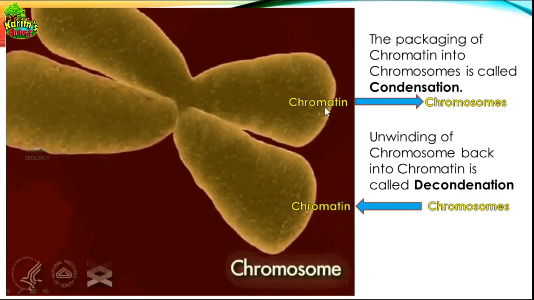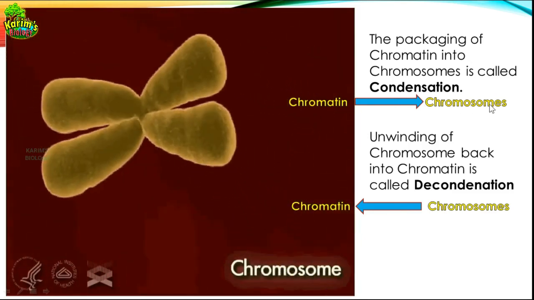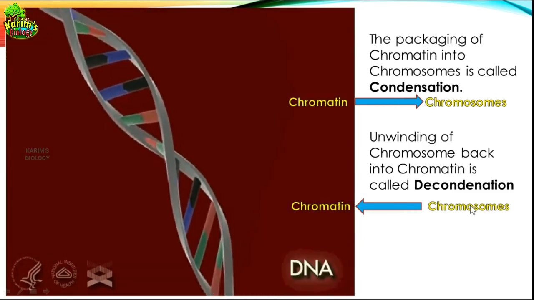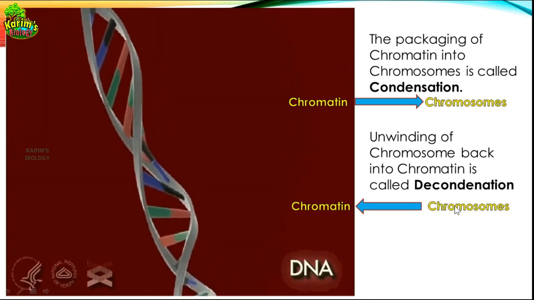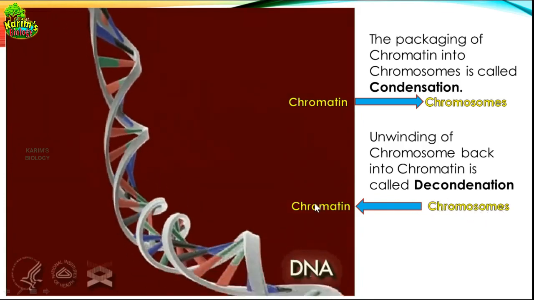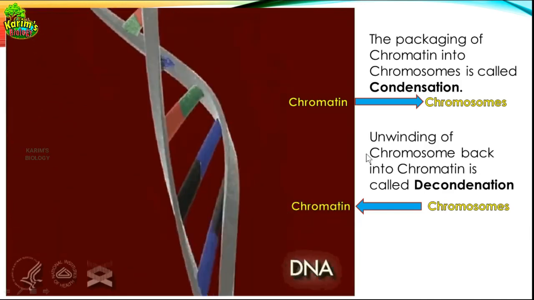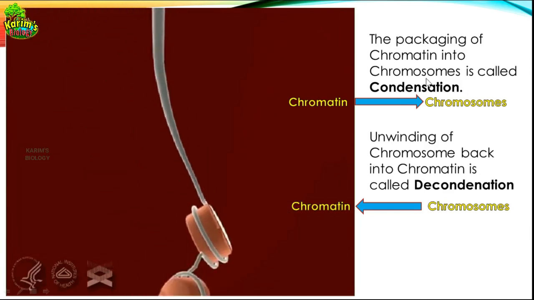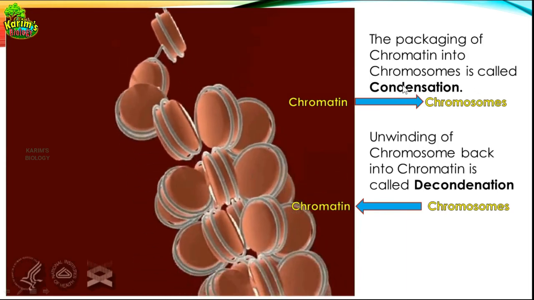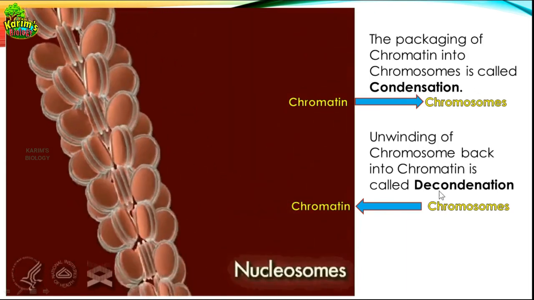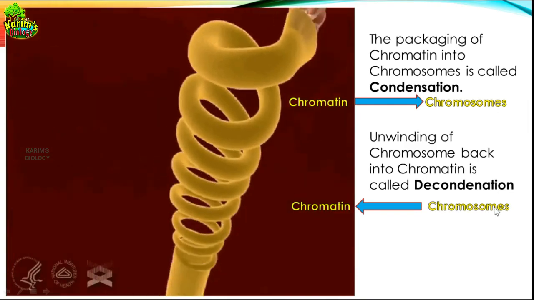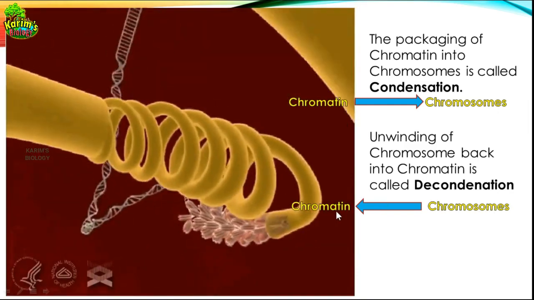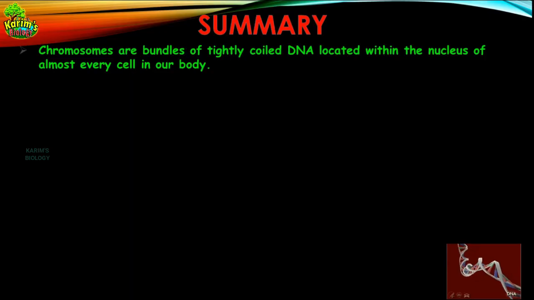And remember always that chromatin will be condensed to chromosome during the time of cell division, and after the completion of cell division, the chromosomes decondense back into chromatin. Okay, don't forget this point. Chromatin material will be condensed to chromosomes just during the time of the cell division, and after the completion of cell division, chromosomes eventually will be decondensed into chromatin material. Understood? So let's come to the summary now.